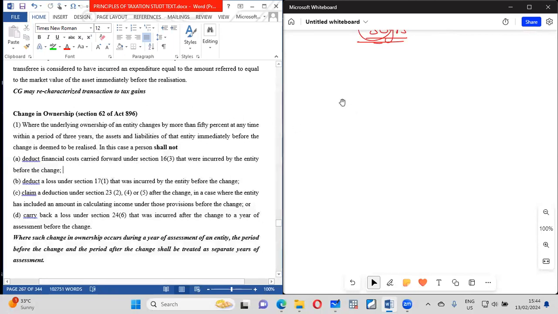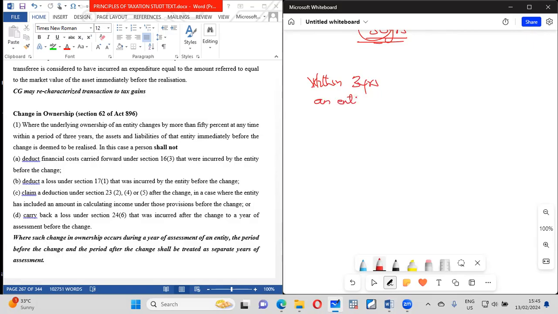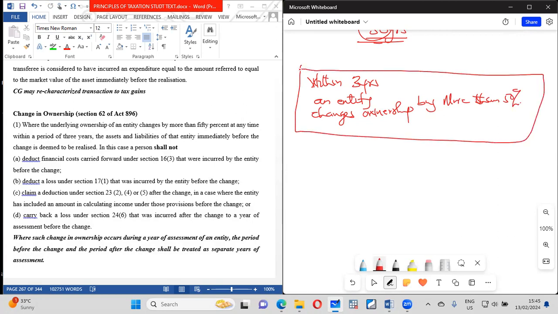What we are saying is that if within 3 years an entity changes its ownership structure by more than 50%, so we just mentioned this, if this thing happened within 3 years, that entity